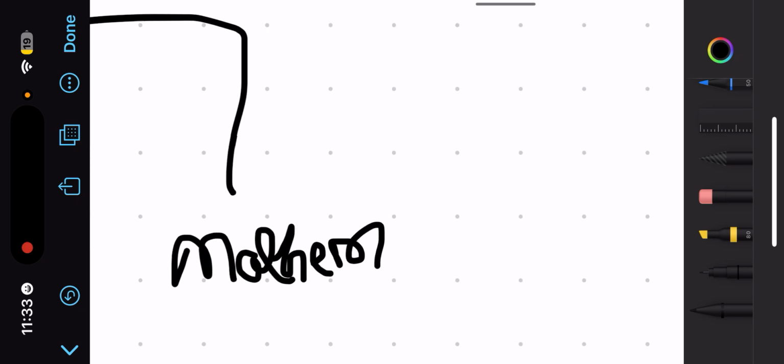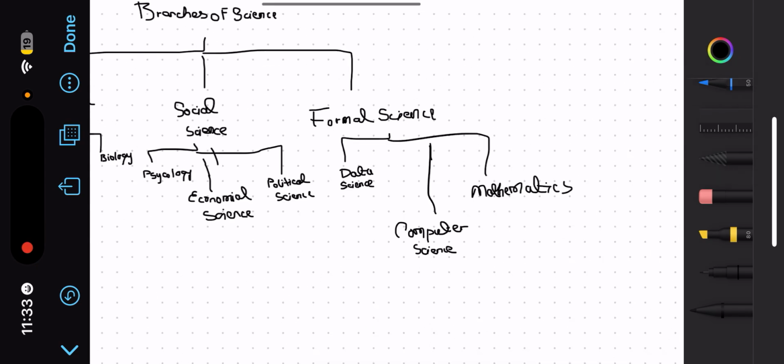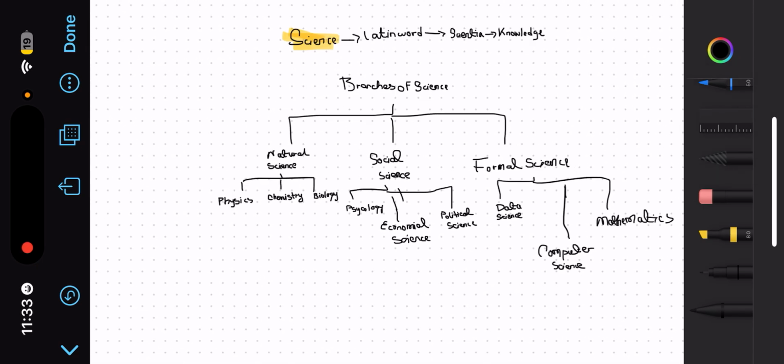I know many of you have discussed that mathematics is a different subject, but it is included in whole science.